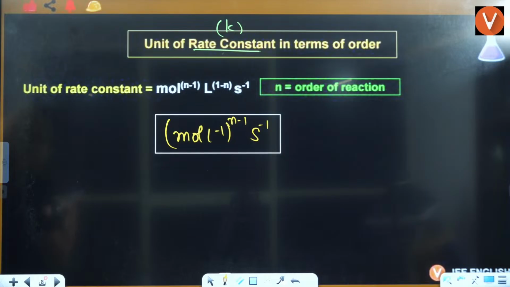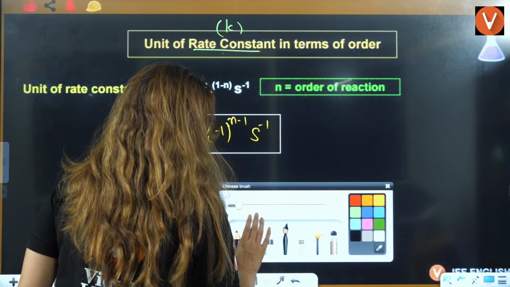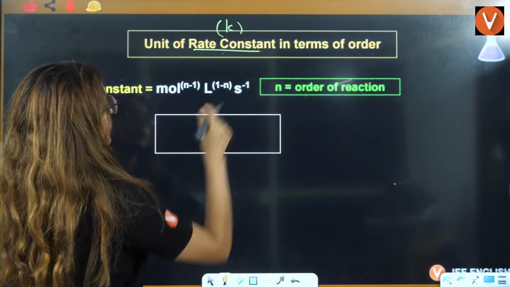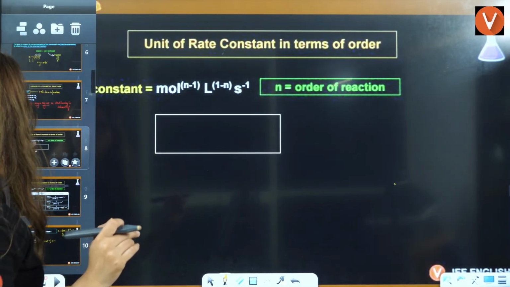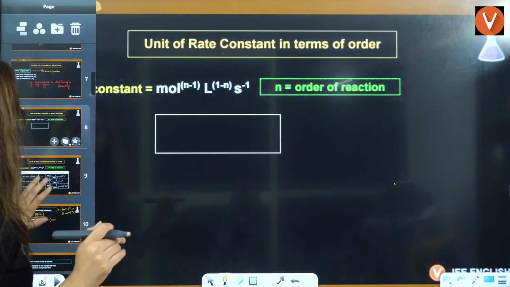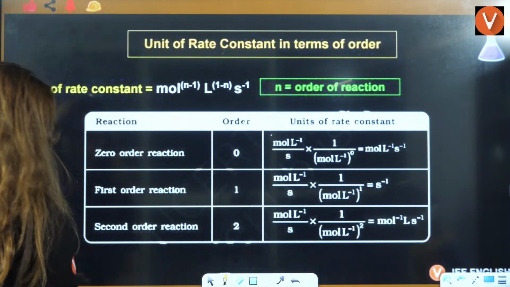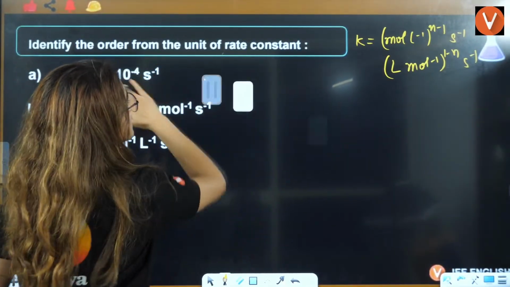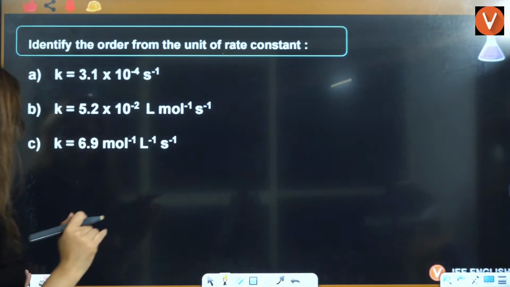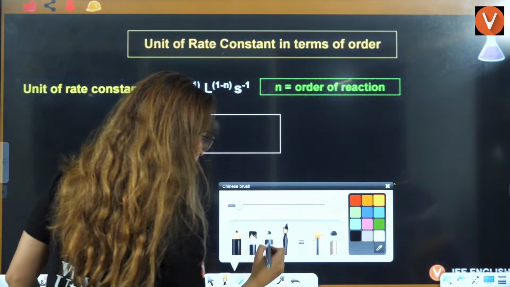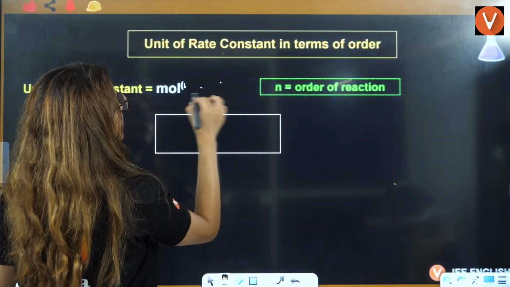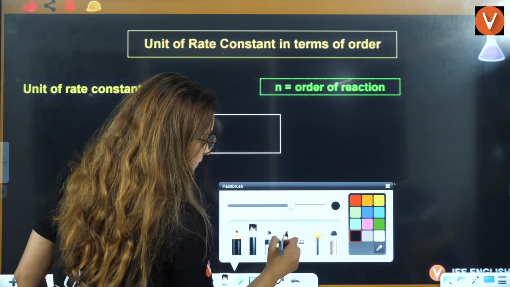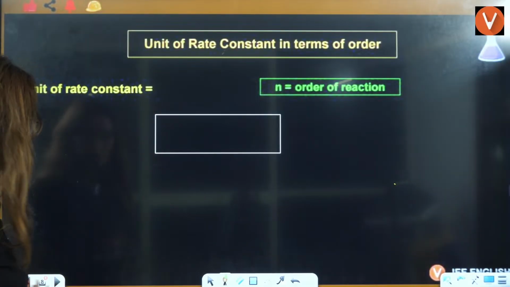Wait a minute. This is what I was thinking. Yes, it is written wrong here. I have to make it correct. Let me just reintroduce this to you. Wait a minute, because this is coming out to be wrong here, right? So I'll just rewrite this. Wait a minute, this has to be mole. Okay, let's just reintroduce this to you.